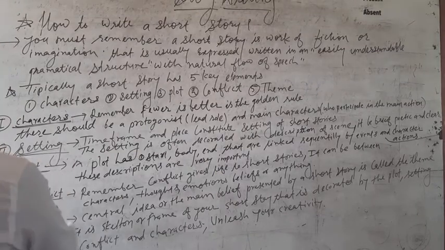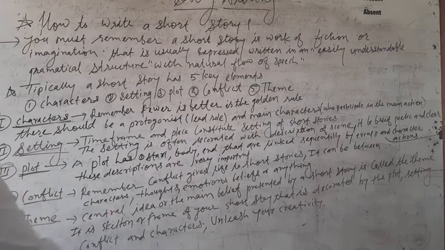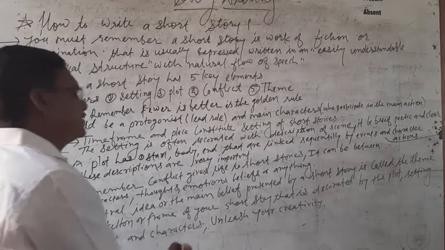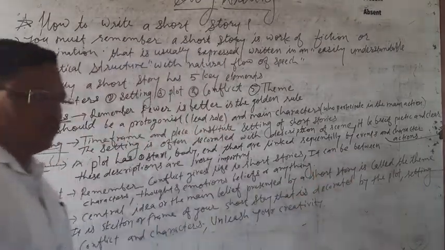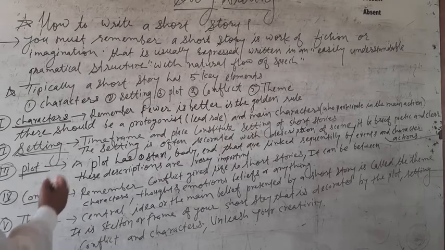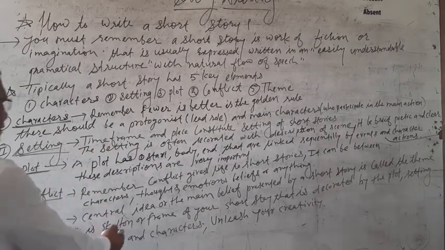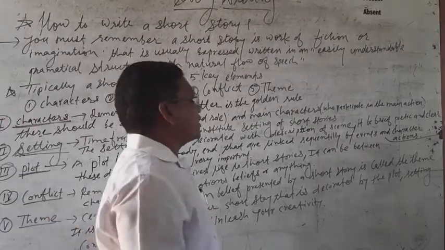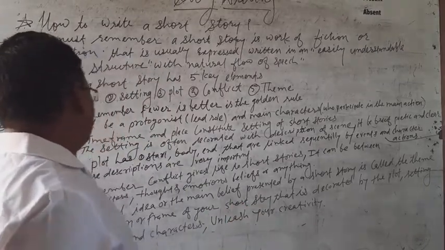Now see here, the last one is the theme. The central idea or the main belief presented by a short story is called the theme. What is the last of the 5 elements? That is the theme. And what is meant by theme? The central idea or the main belief presented by a short story.